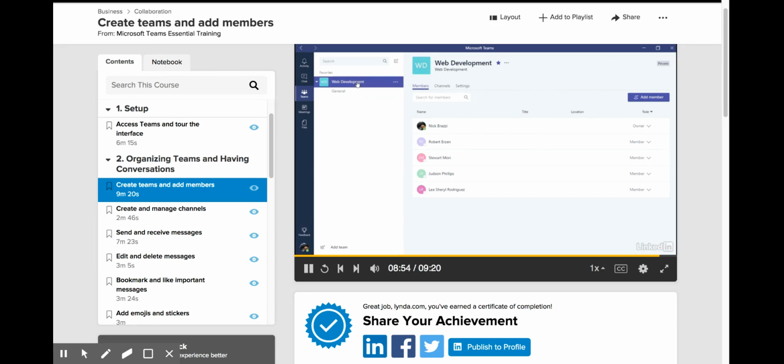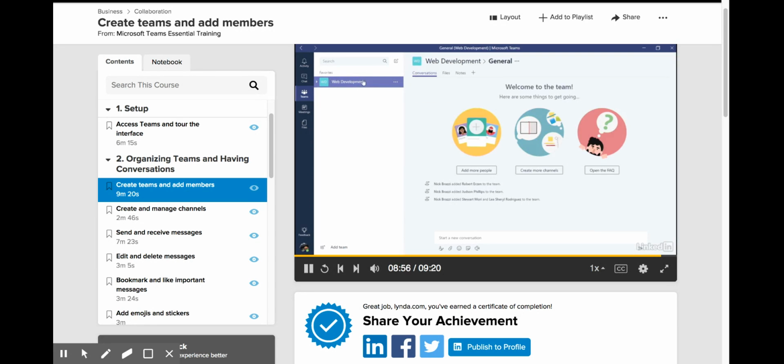So now I have my first team, and of course, it's listed over here in this column. Now I'll be able to have conversations and send files and do all of the other things that we'll be talking about in this course. And this is just one group of people that I may communicate with. You should feel free to start creating several teams for the different groups in your organization. All you need to do is come back here, hit Add Team down at the bottom of this column, and add as many teams as you need.